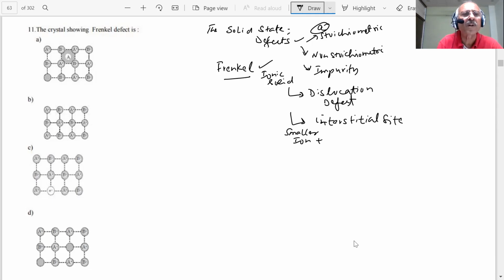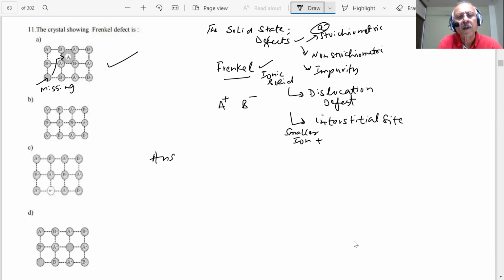Four pictures are given to us. What is it? A crystal made from A plus and B minus. So A is smaller and B is larger. Then where is the Frenkel defect? Which crystal is showing it? This A plus has come to the interstitial site, and you can see it is missing from its position. Where has it gone? Here. Can I see it, students? So the correct answer will be A.